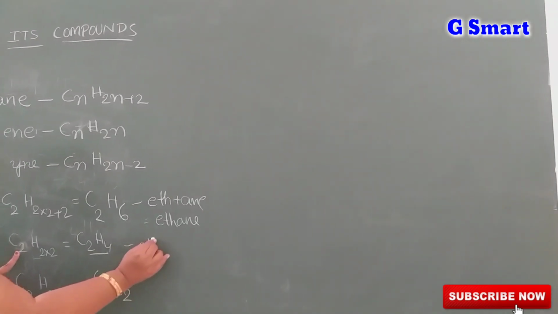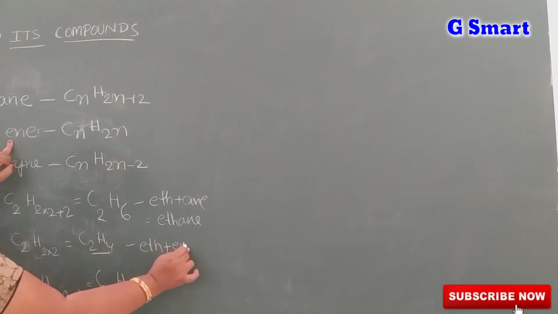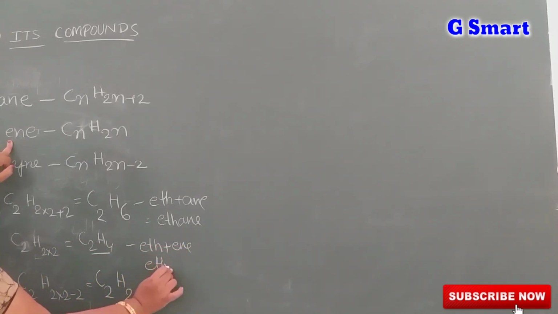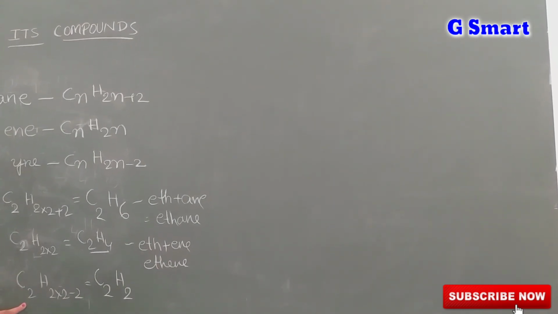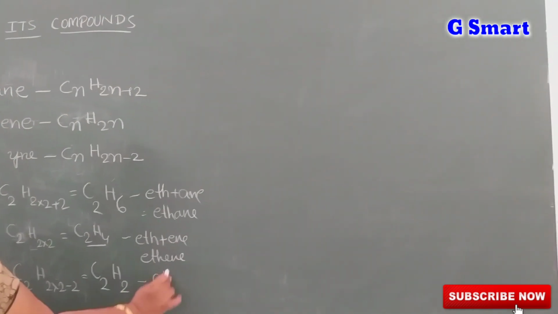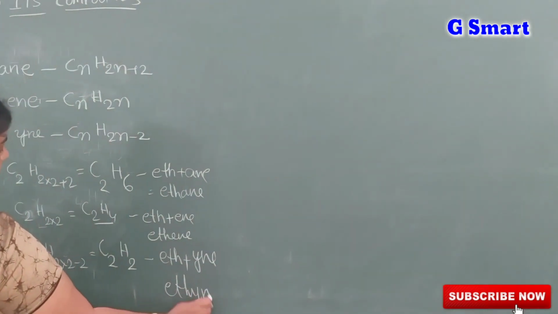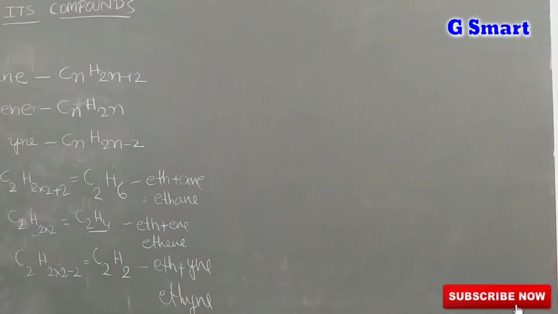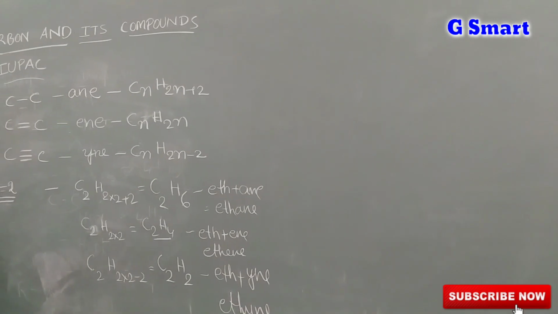Here how many carbons? 2. Eth. What is the group name? Ene. Ethene. What is the name? Ethene. For this one, eth. What is the group name? Yne. Ethyne. Understood? Like this, we are giving names to the carbon compounds.